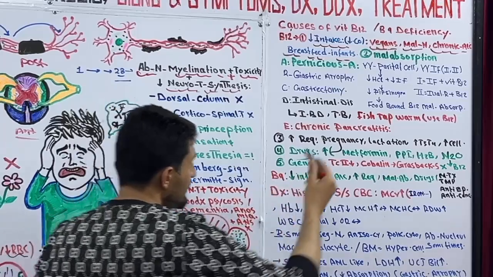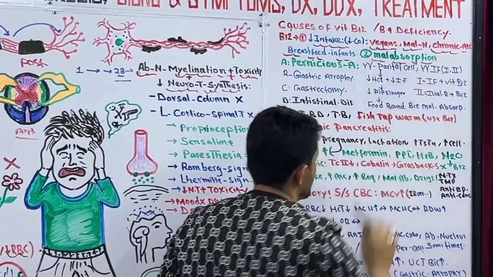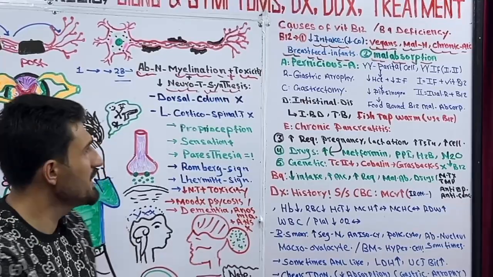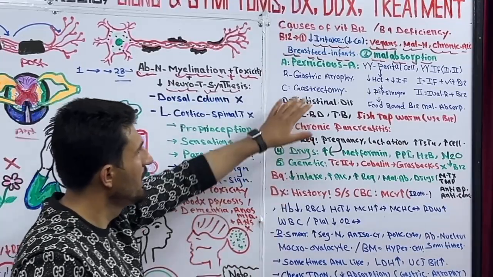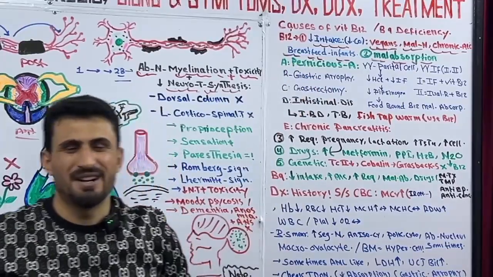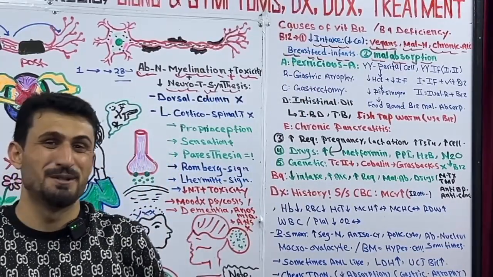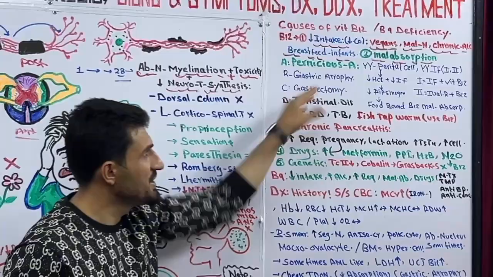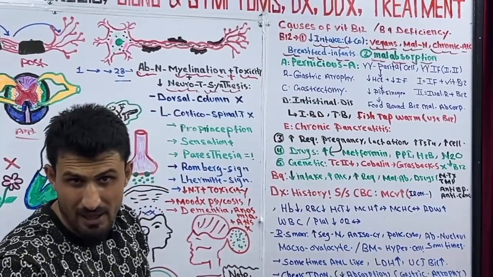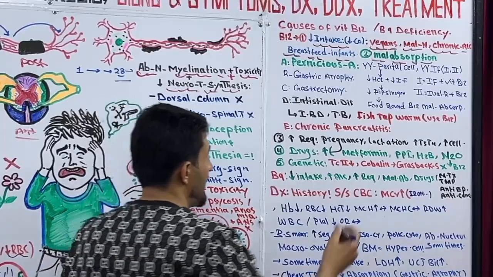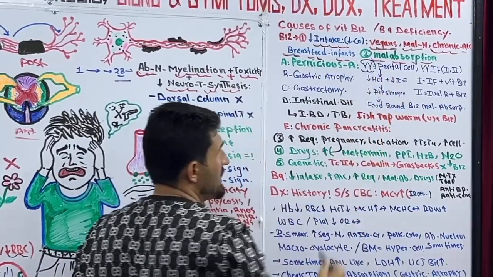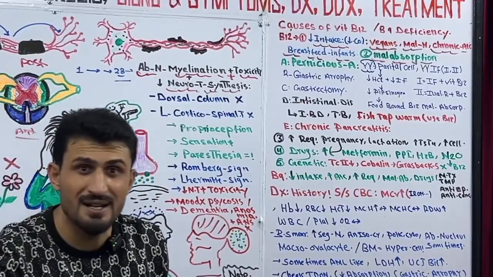Got it? About the malabsorption. This is the most common cause of vitamin B12 deficiency. For example, a subtype of malabsorption is pernicious anemia. Pernicious anemia is a deadly type of anemia. We discussed all about the metabolism of vitamin B9 and B12 in the previous lecture. But anyway, in pernicious anemia, antibodies are developed against the parietal cells of the stomach.